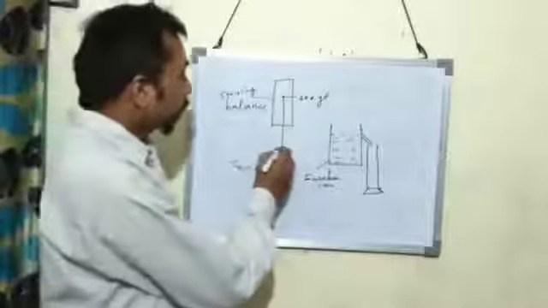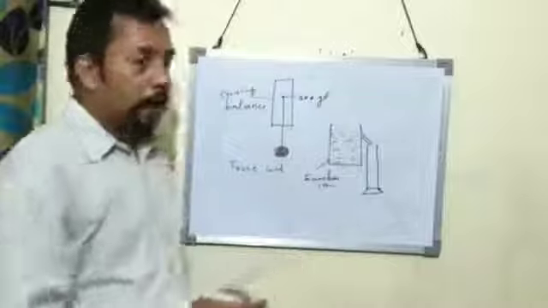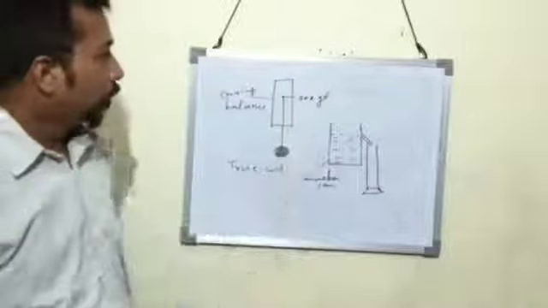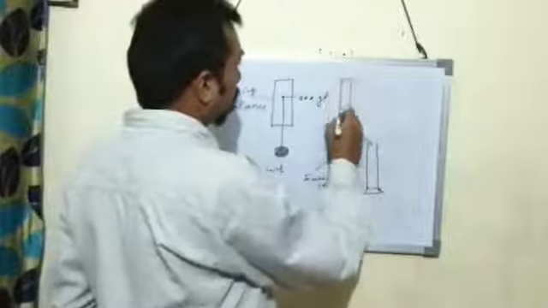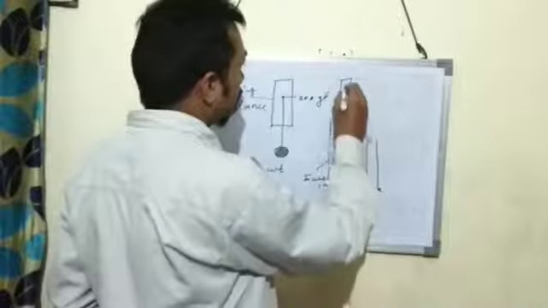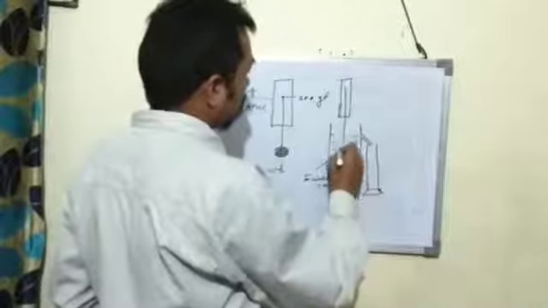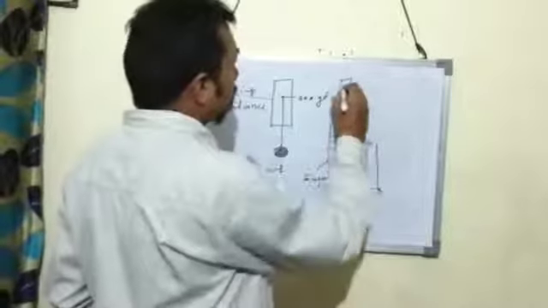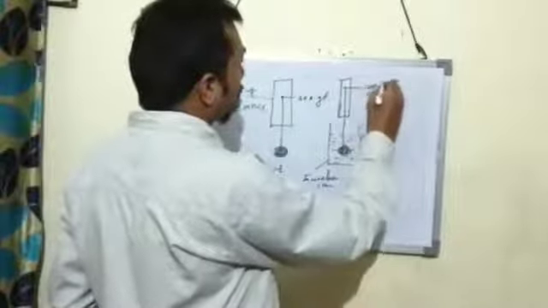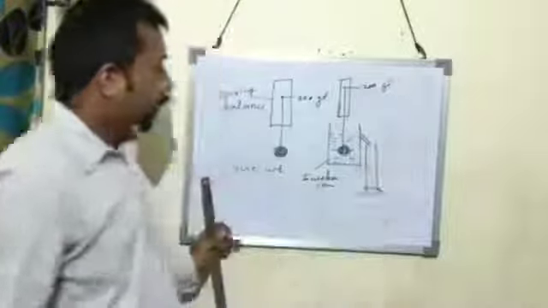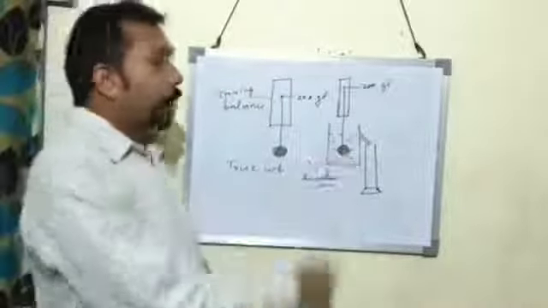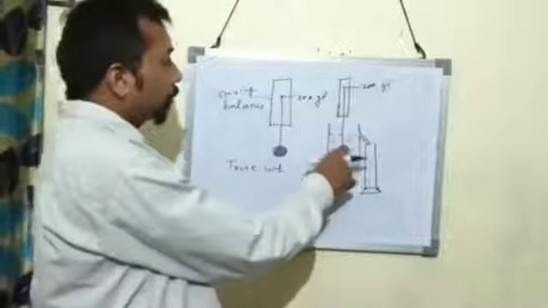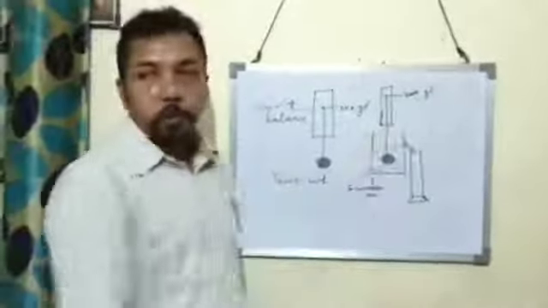Now this same solid we weigh in water. And this time the reading is 200 gram. This is called apparent weight. Apparent weight of the body in water is 200 gram.